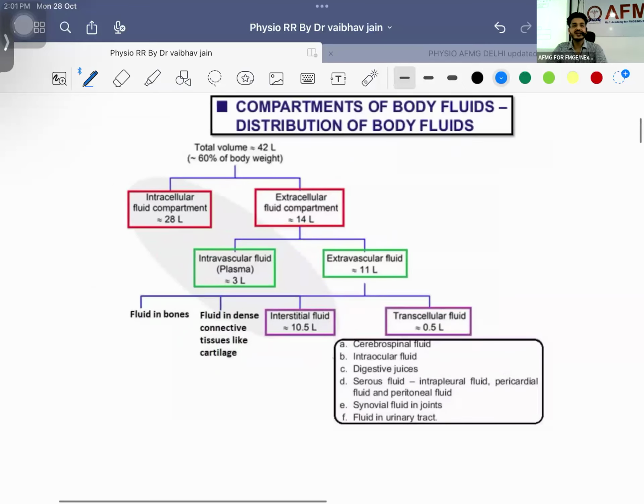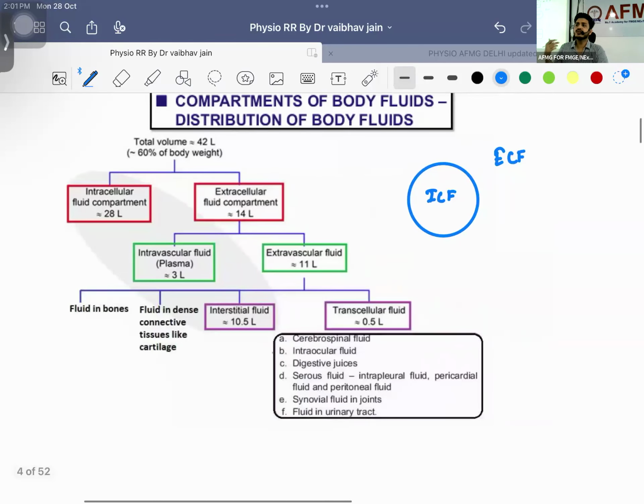Now let's try to understand where this 42 liters will be in the body. It will be inside the cell, which is known as intracellular fluid. It can be outside the cell, which is known as extracellular fluid. It can be divided into how many compartments?